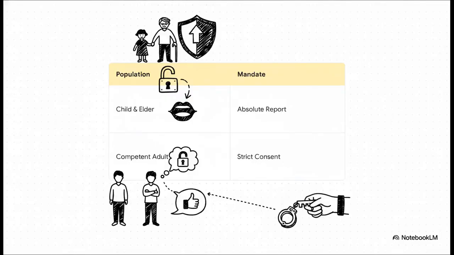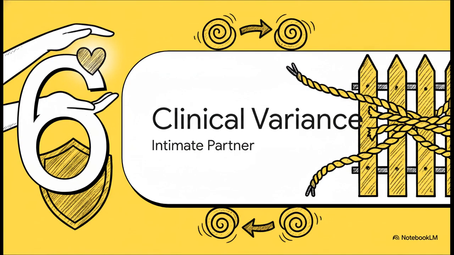Now, let's look at a critical divergence in mandated reporting that honestly trips up a ton of clinicians. Vulnerable populations, specifically children and the elderly, carry an absolute mandate. You have to report to protective services completely regardless of their wishes. But competent adults experiencing intimate partner violence, they completely retain their autonomy. You actually cannot report domestic violence to the police without the competent patient's explicit consent. It's a huge, crucial distinction. And that leads right into Section 6, clinical variance regarding an intimate partner.